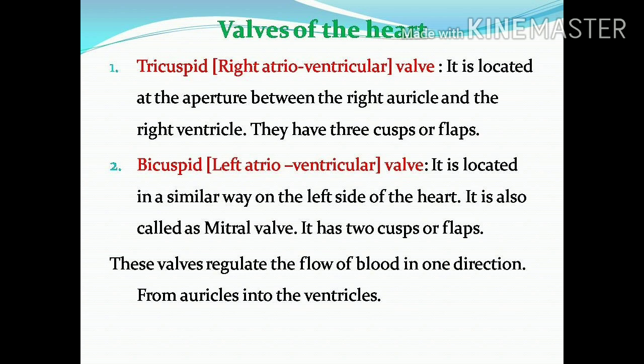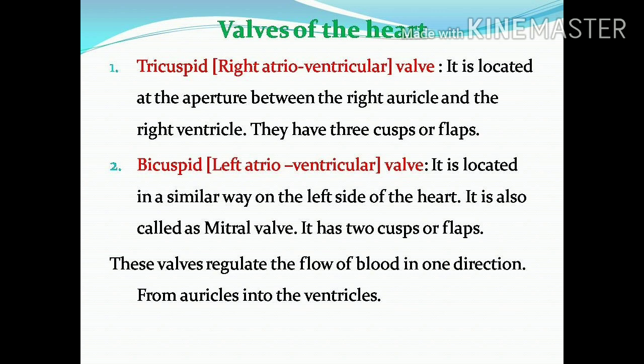On the right side, between the right auricle and the right ventricle, there is a valve called the tricuspid valve. It has three flap-like structures, that's why it is called a tricuspid valve. It helps the flow of blood from the right auricle to the right ventricle.